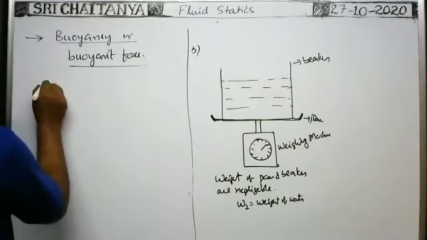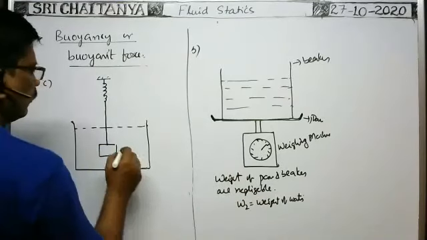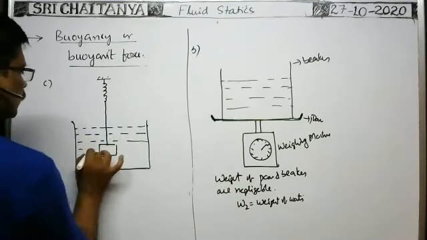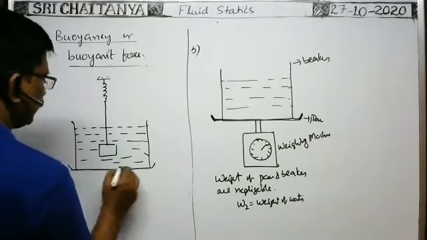In that case, same pan, same liquid, same arrangement is there. The same body is submerged in a liquid, same liquid. Same liquid means the weight of liquid is equal to this only. Okay. In this case, of course, this beaker is kept over the pan of the weighing machine like this.